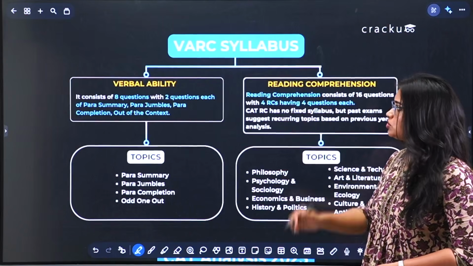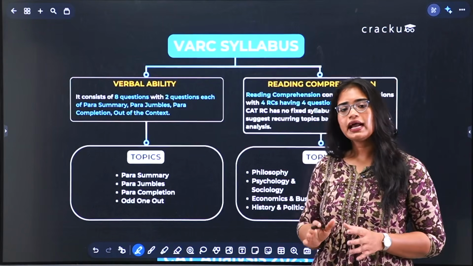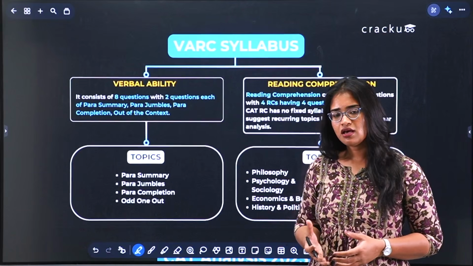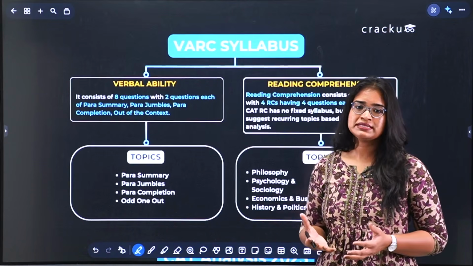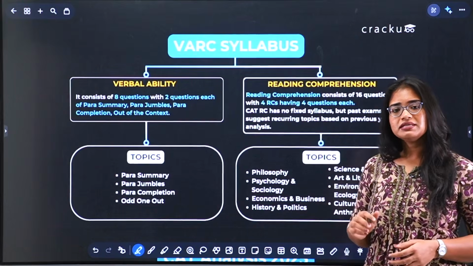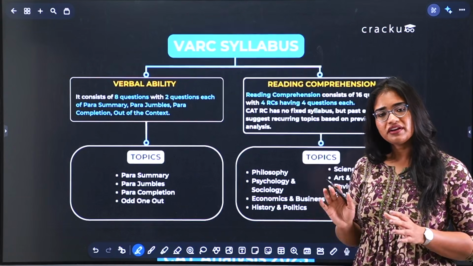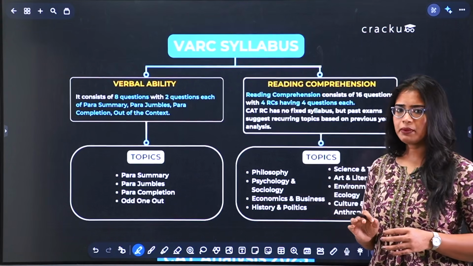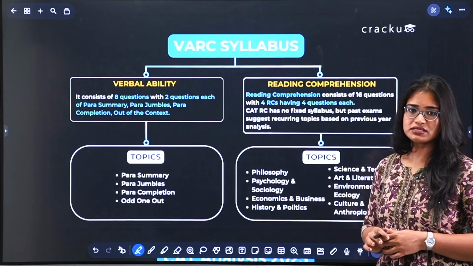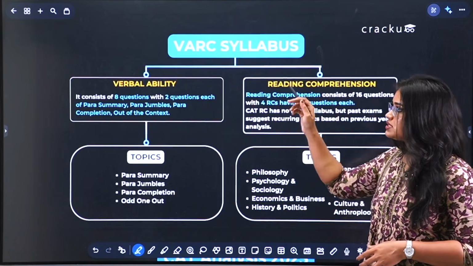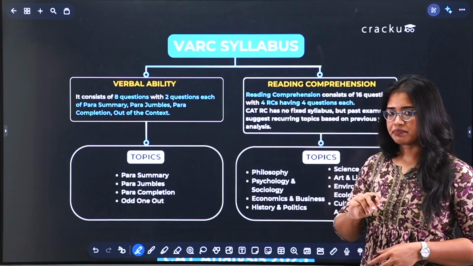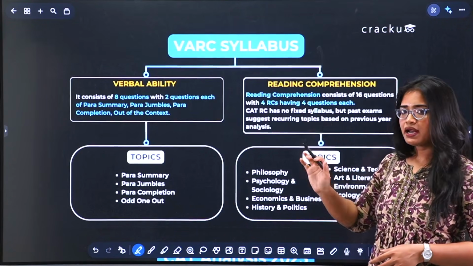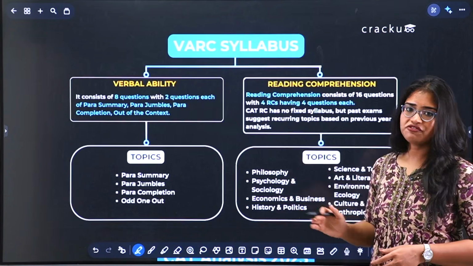Before moving on to the syllabus, I would like to say that CAT doesn't officially release any syllabus, nor do the IIMs release any documents saying to prepare these topics. So the syllabus that every student, every coaching institute or every resource follows is entirely based on previous year papers and trend analysis. The syllabus that we are going to discuss today is exactly the same. It's entirely based on the patterns that have been observed over years of CAT papers.